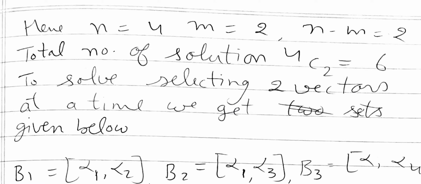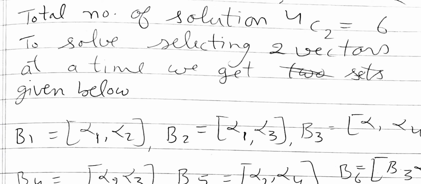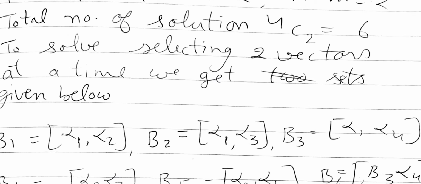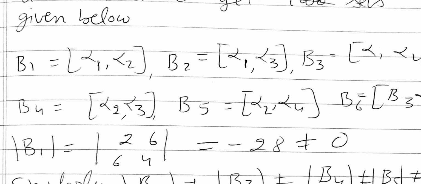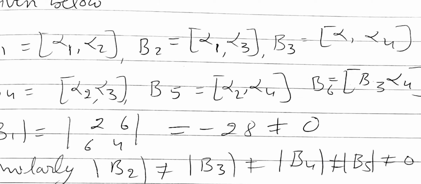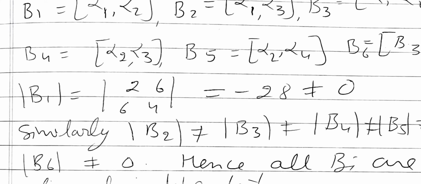So to solve, selecting two vectors at a time, we get the sets given below: B1 is alpha 1 alpha 2, B2 alpha 1 alpha 3, B3 alpha 1 alpha 4, B4 alpha 2 alpha 3, B5 alpha 2 alpha 4, B6 alpha 3 alpha 4.